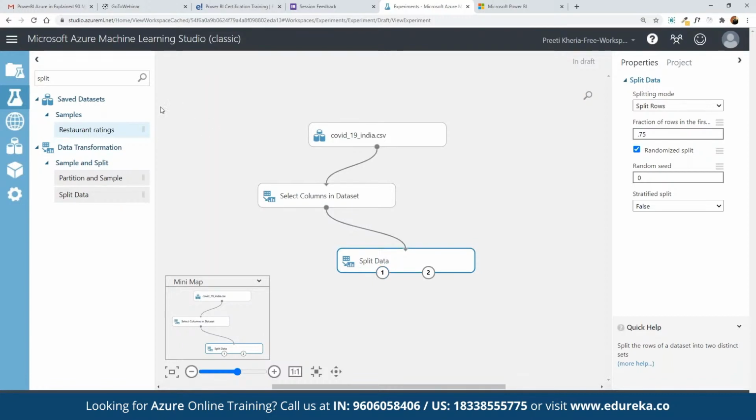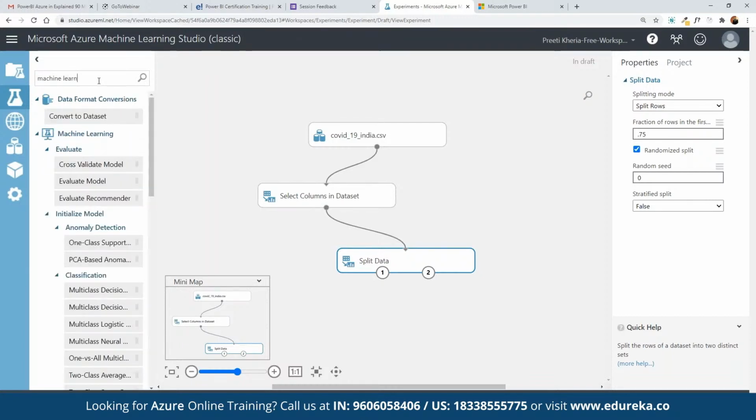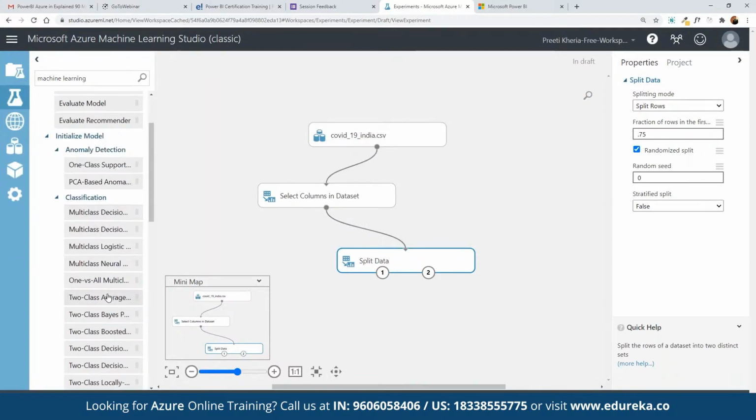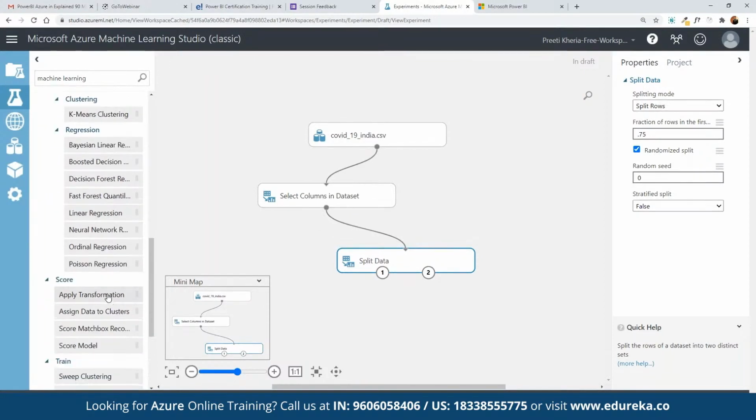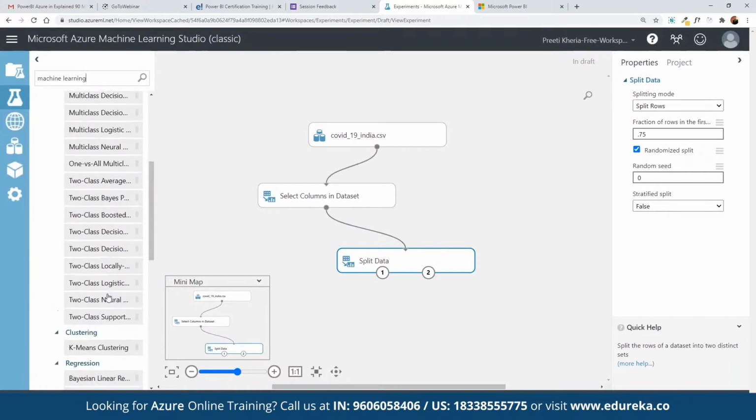Here we can define machine learning. So here we can search for machine learning algorithms. Now there are multiple machine learning algorithms available here. So let's say here we are going to make use of, which model shall we select? Let's suppose two class decision forest.